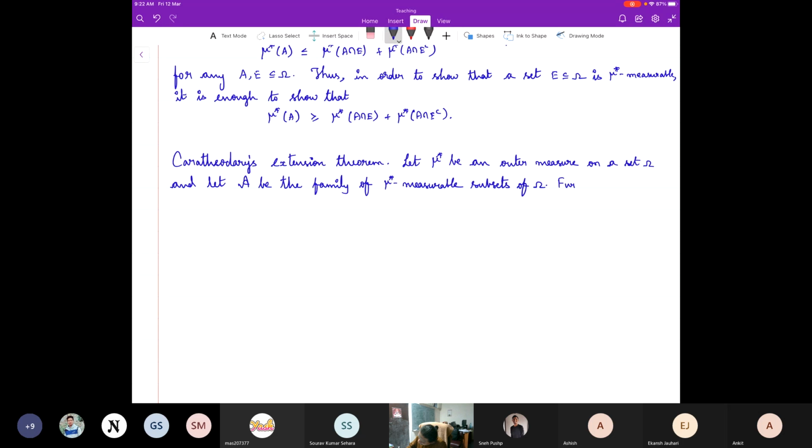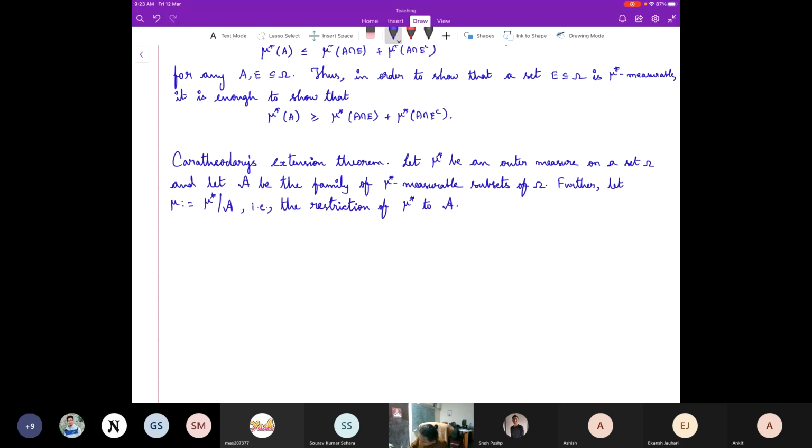Further, let us call this mu as mu star restricted to this A. That is the restriction of mu star to the collection of all mu star measurable subsets.